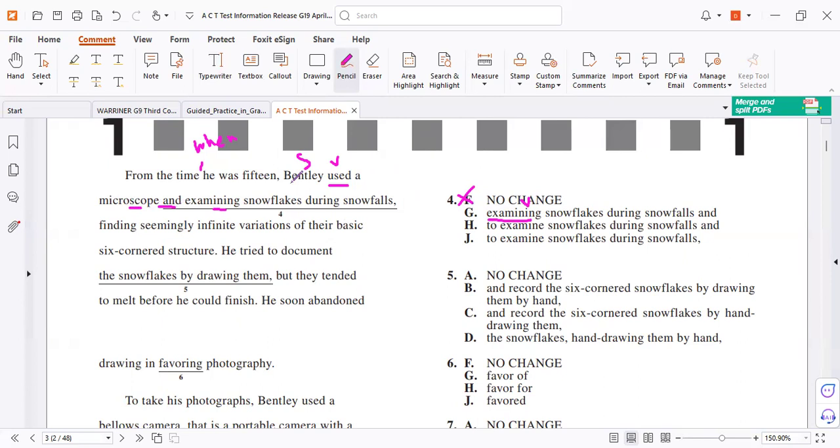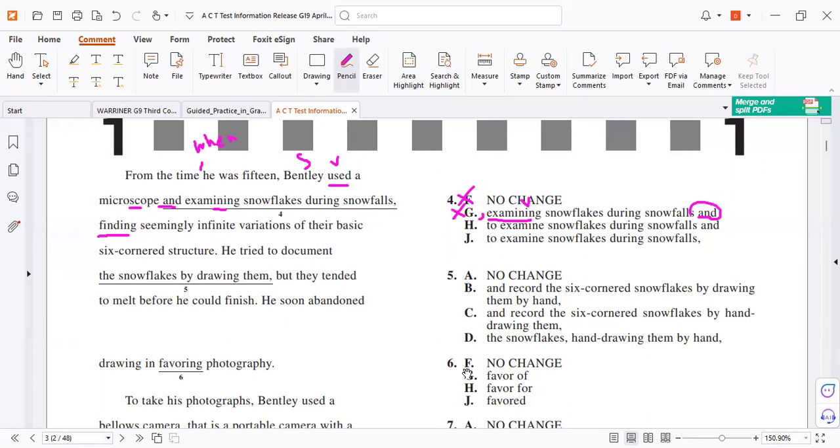Bentley. So we need a comma. So the beginning is wrong. This is the way to think about why it's wrong. Another mistake is about using "and." If you want to use a compound with "and," it must be the same. So "examining and finding" is correct. Okay, but who is examining, or what is examining? Bentley, not the microscope. So you need a comma. So it's wrong.